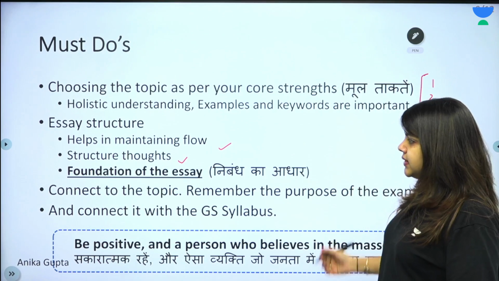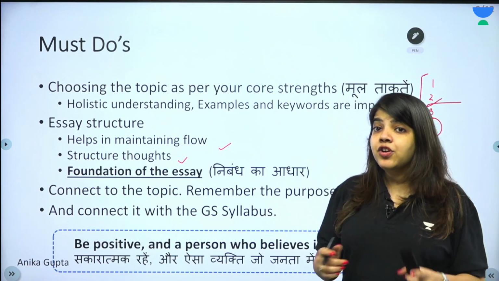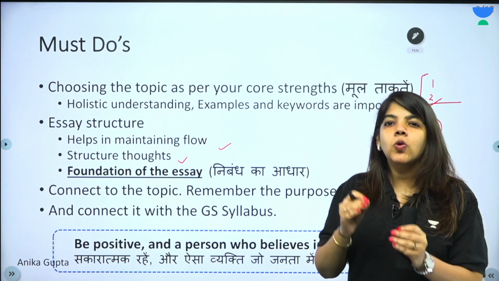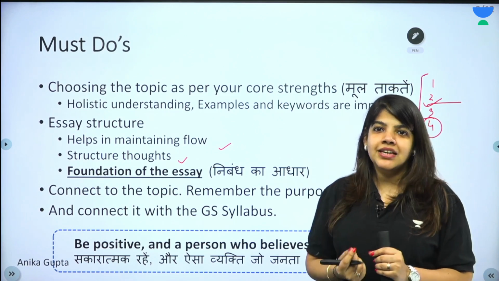Then must-dos is also you connect to the topic. What is that? If you remember the syllabus, keep closely to the subject of the topic. Topic के इर्द-गिर्द आपका essay होना चाहिए.